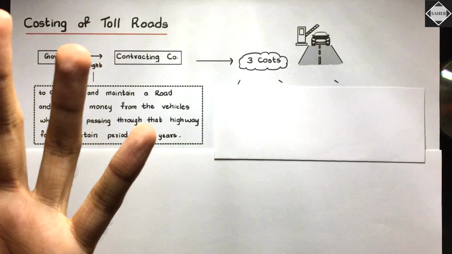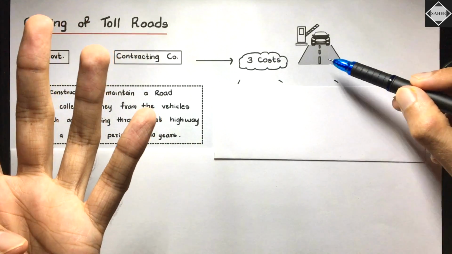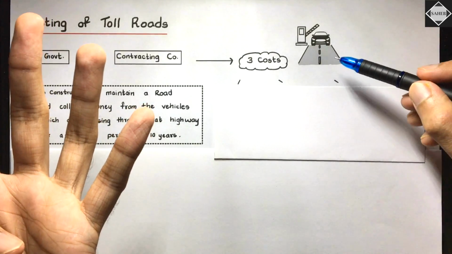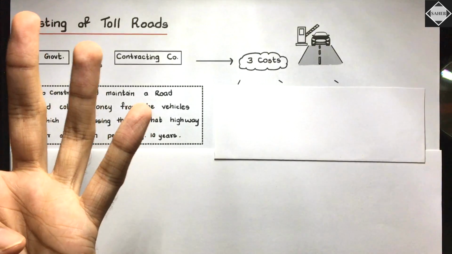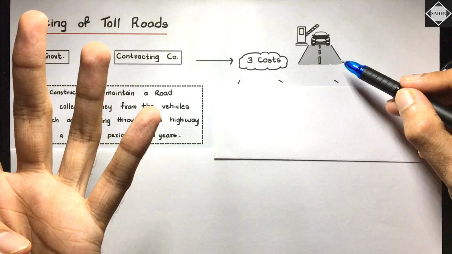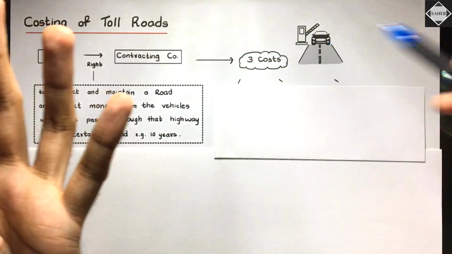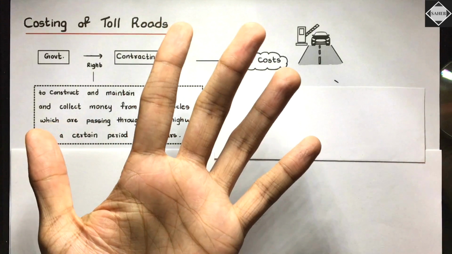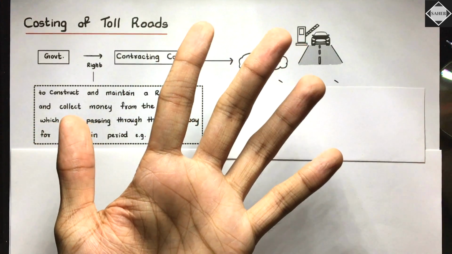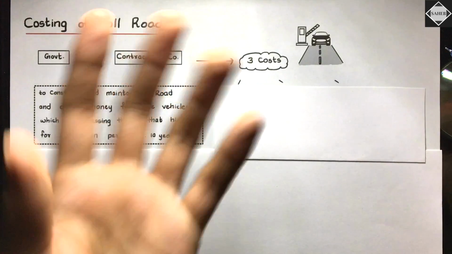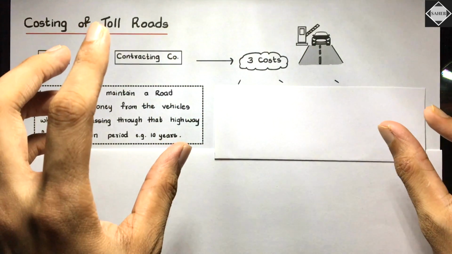And the road will also get damaged because the public is using it. Of course the roads will get damaged, and there will be holes because of monsoon also. So who will take care of that? The maintenance of the road is the contracting company's responsibility. So they have to maintain it as well. And then they have to operate this whole thing. They have to collect the money properly. That's called operating the toll plazas.